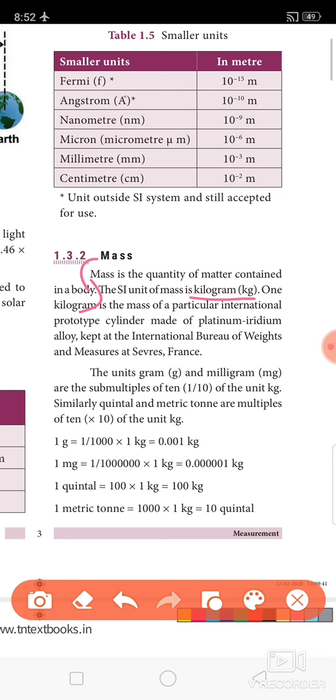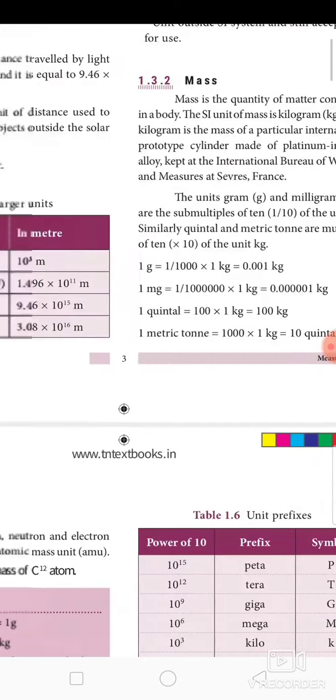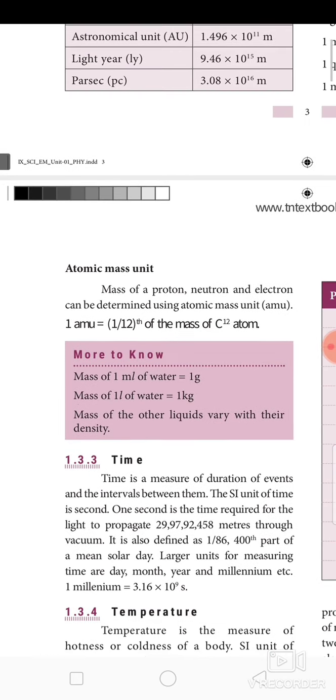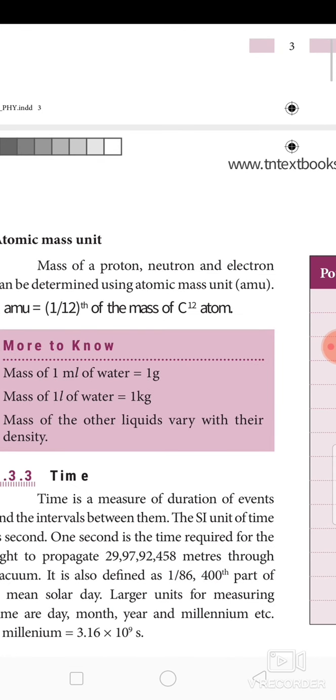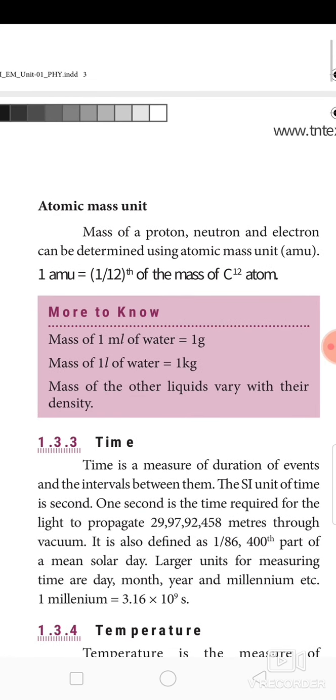So the units gram and milligram are the submultiples of 10 of the kilogram. Similarly, the quintal and metric ton are the multiples of tens. Here they have given how you can obtain multiples and submultiples of 1 kilogram. Next, atomic mass unit, which is used to measure the mass of microparticles such as proton, neutron and electron.